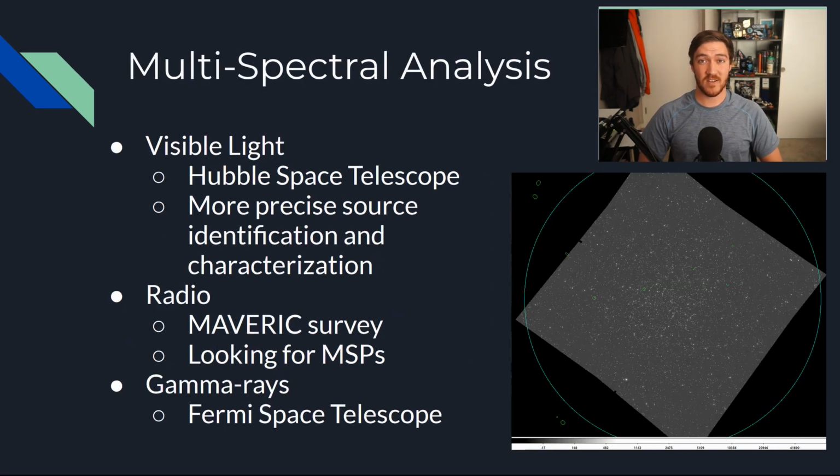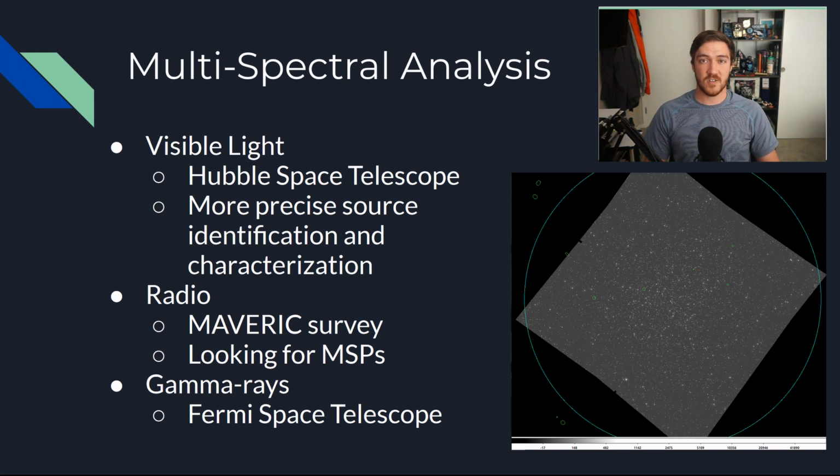Unfortunately, it's difficult to pin down exactly what is emitting the X-rays from our data alone. This is where studies in other parts of the electromagnetic spectrum come into play. There are 3 main spectral regimes of interest when it comes to source characterization. The first is visible light, what we see every day. The instrument we use to study this is the Hubble Space Telescope. Using Hubble, we are more precisely able to locate sources, and using the source's spectra, we are able to pin down what we think the underlying phenomena are. An example of a Hubble observation used to locate X-ray sources is shown below me, with the same blue half-light radius circle and green X-ray source regions as earlier.